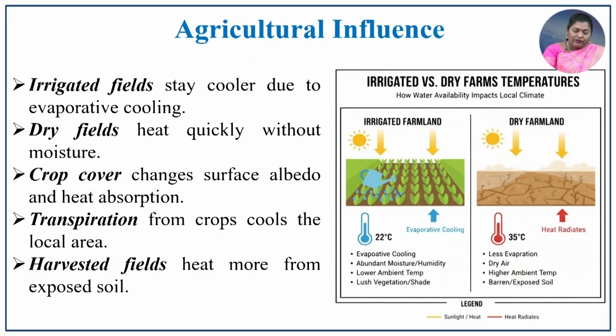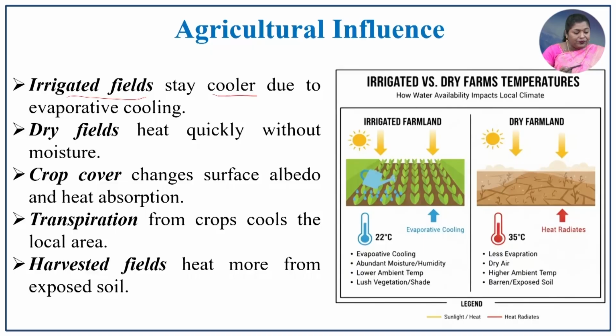The agriculture influence, how? The irrigated field stays cooler due to evaporative cooling. The crop has the evapotranspiration process, and the irrigated field has some water in that particular space. So, due to that there is a cooling effect in that region. The dry field heats quickly without moisture, because there is no moisture content in the dry field.